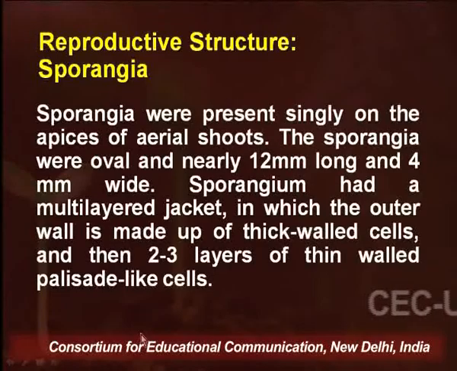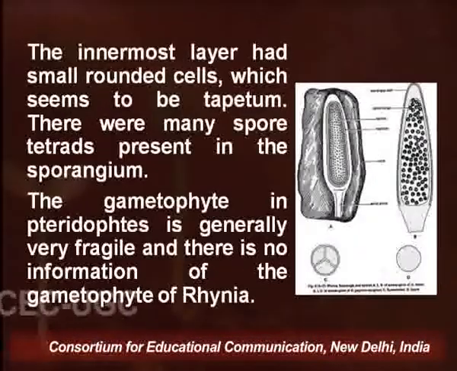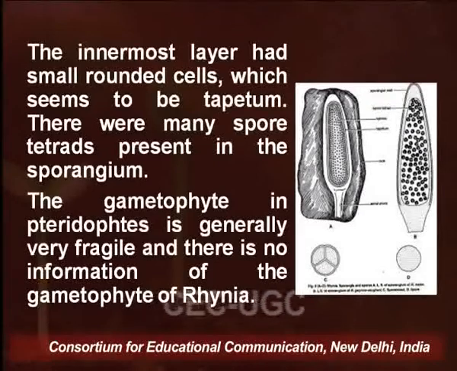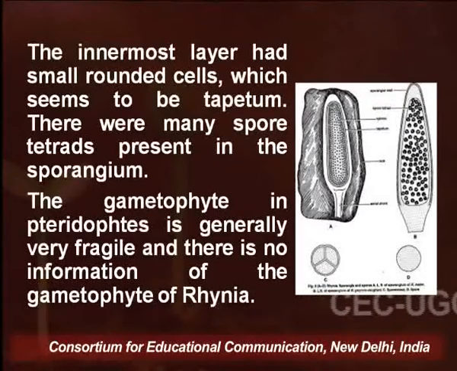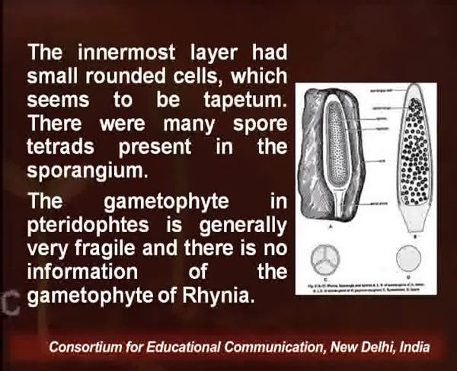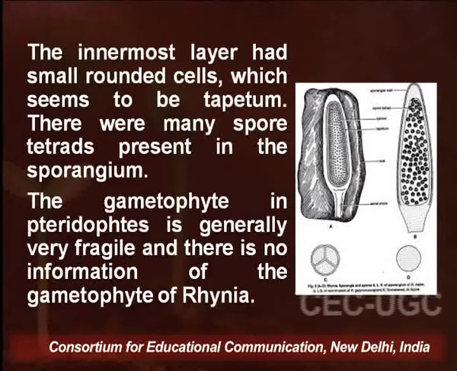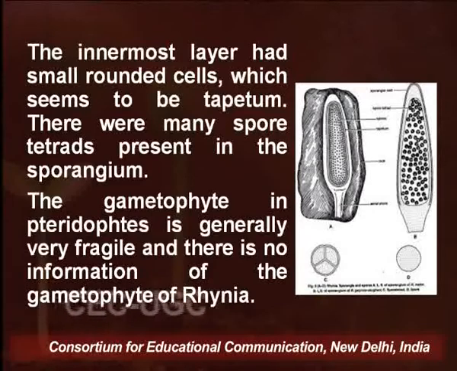So, the presence of a multi-layered jacket followed by 2 to 3 layers of thin-walled palisade-like cells also indicates some tapetum-like structures. The innermost layer had small rounded cells which seem to be functioning as tapetum. So, for the first time during the evolution of terrestrial plants, we see some cells or tissues acquiring the role of nutritive tissue. Now, we call them tapetum.